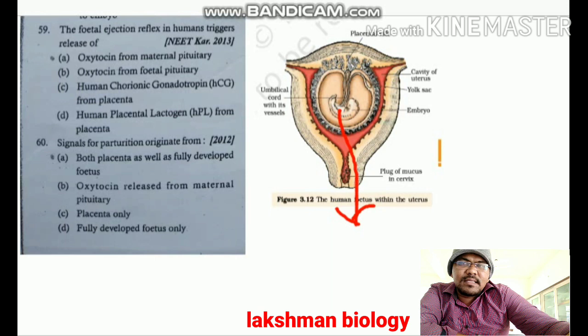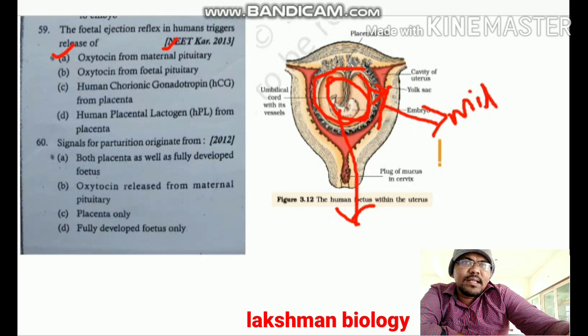The fetal ejection reflex triggers the release of oxytocin from the maternal pituitary. First, the fully developed baby and the placenta put pressure on the wall of the uterus, which leads to mild uterine contractions. These mild uterine contractions help in the release of oxytocin from the pituitary gland.